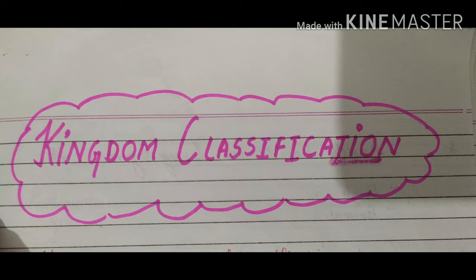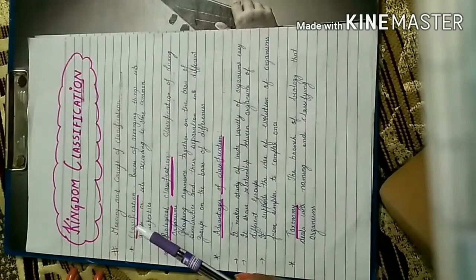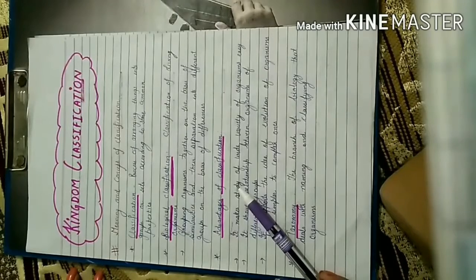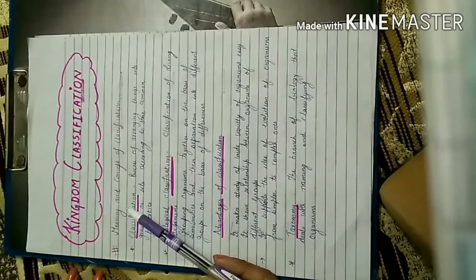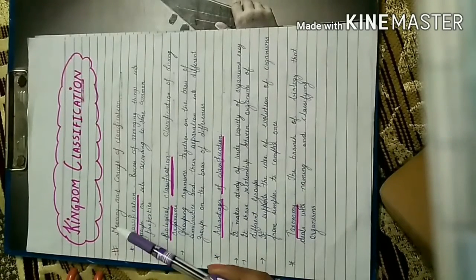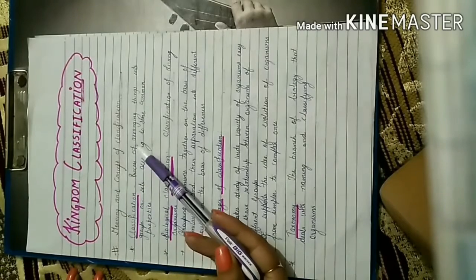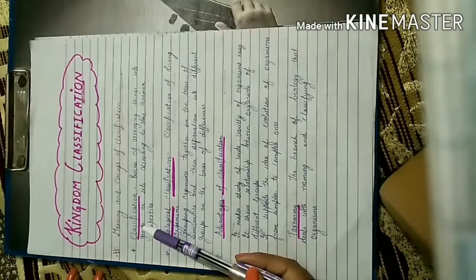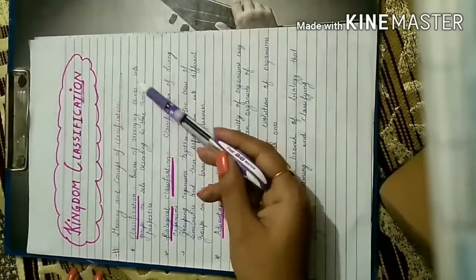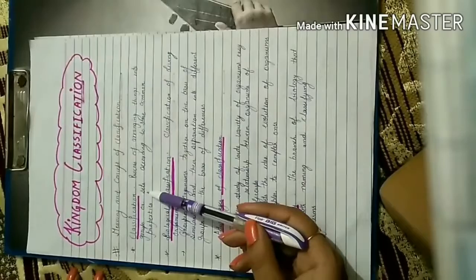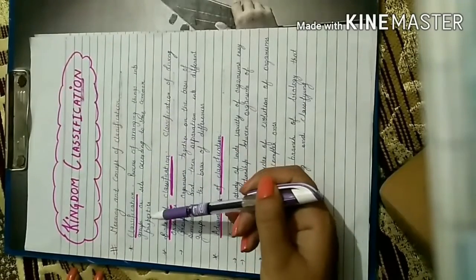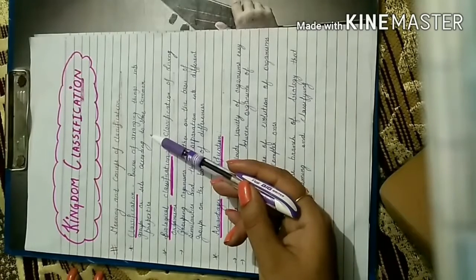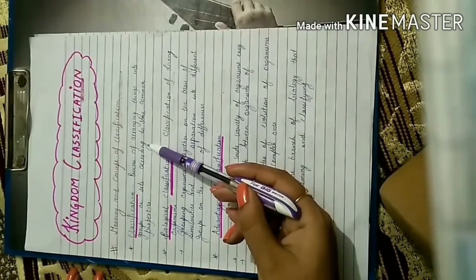So let us start our chapter. You should know the term classification, right? Before dealing the chapter in detail, what do you mean by classification? Here we will discuss meaning and the concept of classification. It is a process of arranging things into groups or sets according to some common properties, right? Means we will arrange the things according to their some common properties.